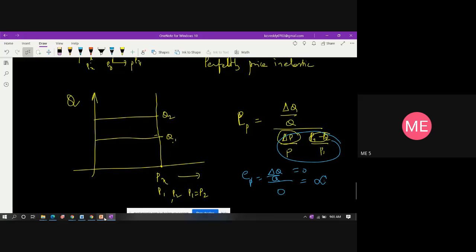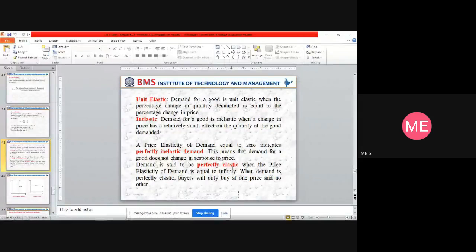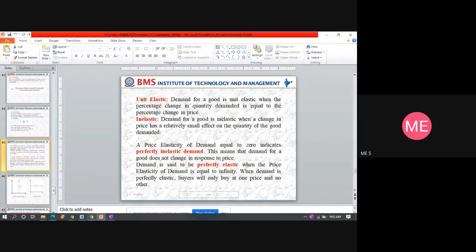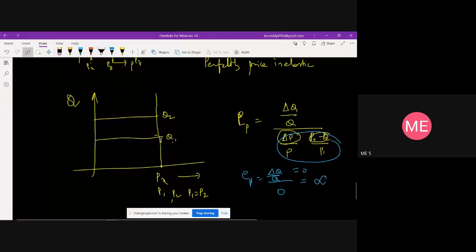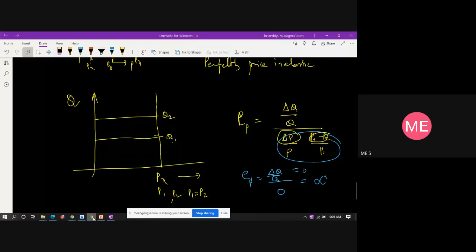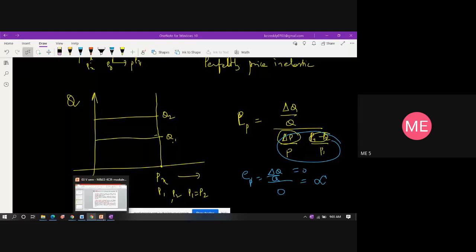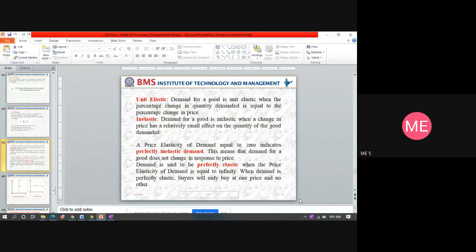This is called perfectly elastic. So demand is said to be perfectly elastic when the price elasticity of demand is equal to infinity. When the demand is perfectly elastic, buyers will only buy at one price and no other price, meaning only at a constant price. The buyers are going to buy the product at this particular price only. Only one price, and no other price is allowed because there is no change in the price.